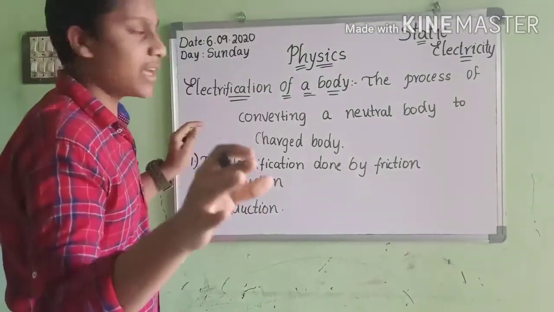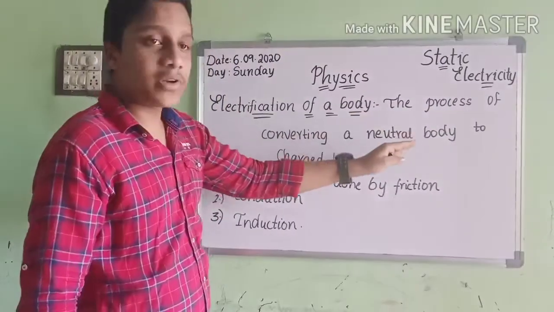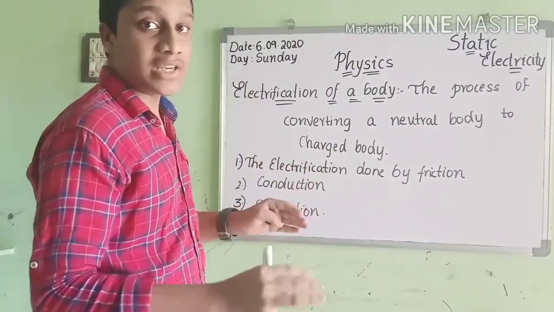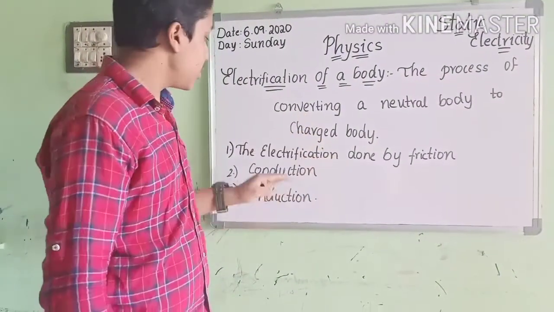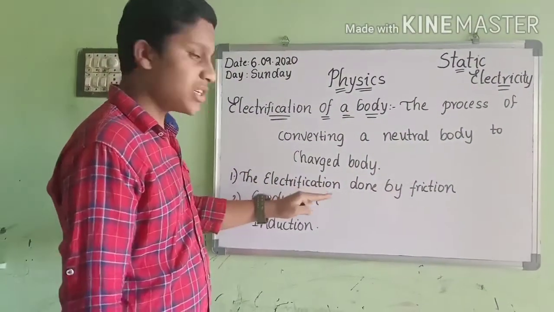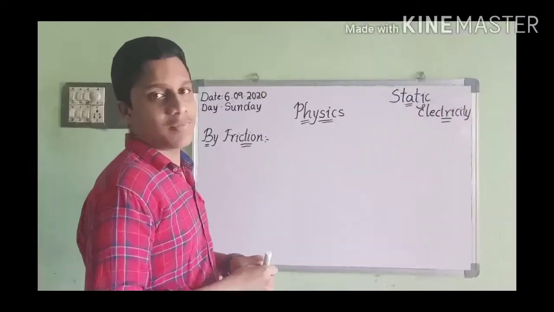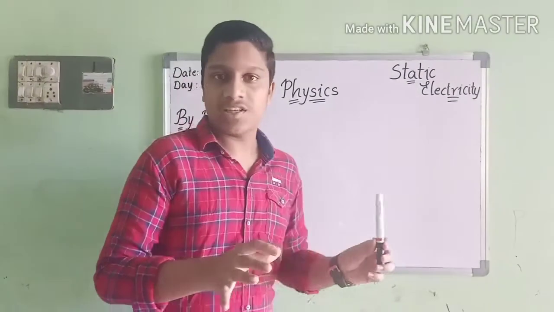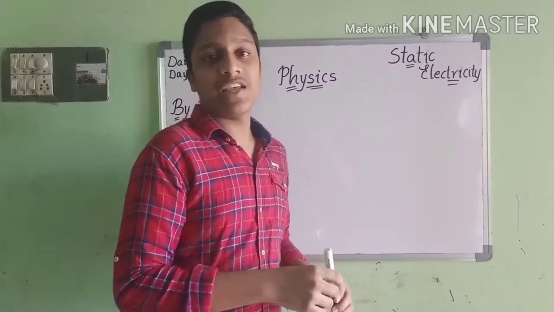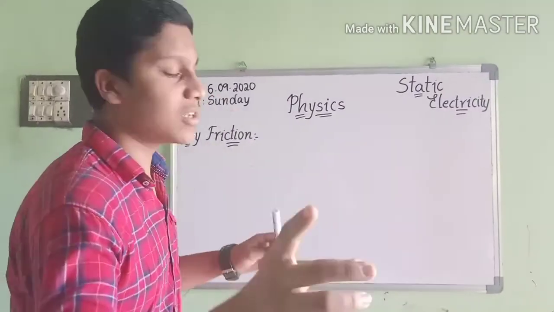So guys, I will explain again. Electrification of a body is the process of converting a neutral body to a charged body, and it is divided into three types: by friction, by conduction and by induction. Now the first type, electrification done by friction.